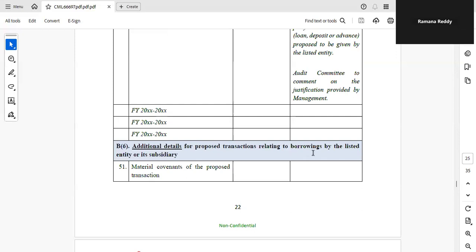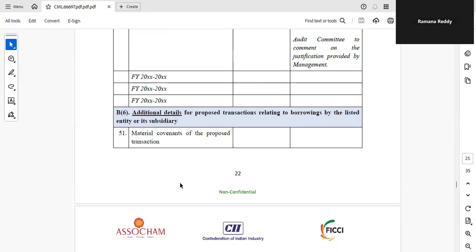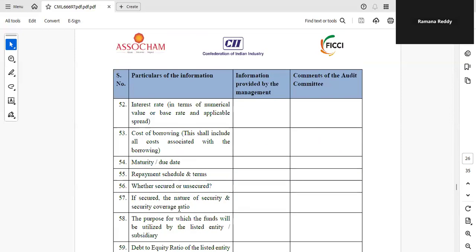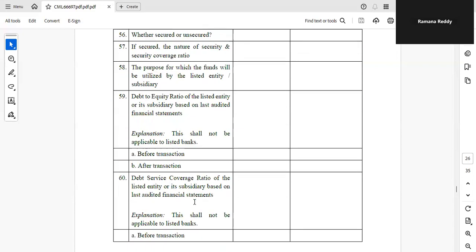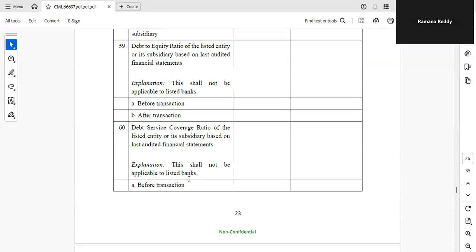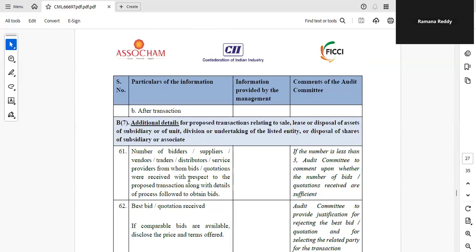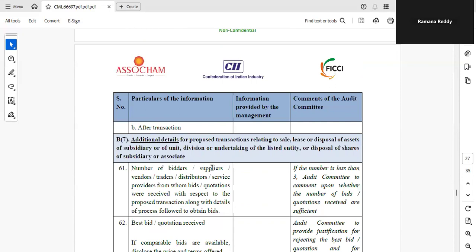Then, if the transaction relates to borrowing by the listed entity or subsidiary, then similarly, what are the material covenants, proposed transaction, like same, secured, the purpose for which the funds will be utilized, debt equity ratio before transaction, after transaction, then all these details. Then under B7, what transaction?